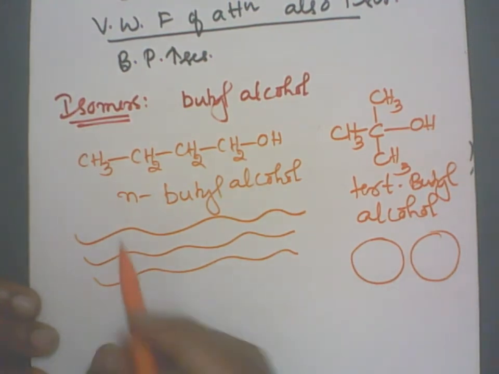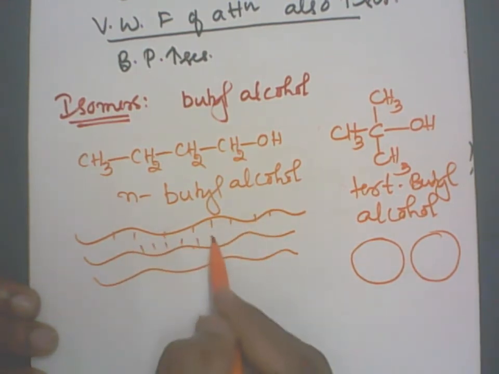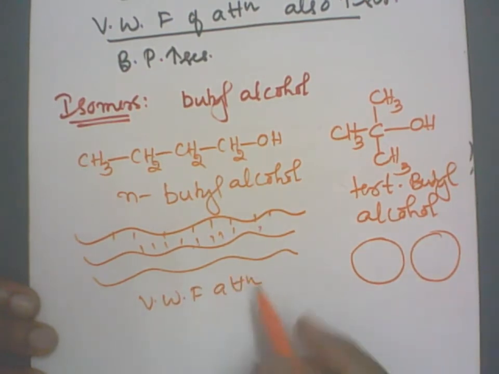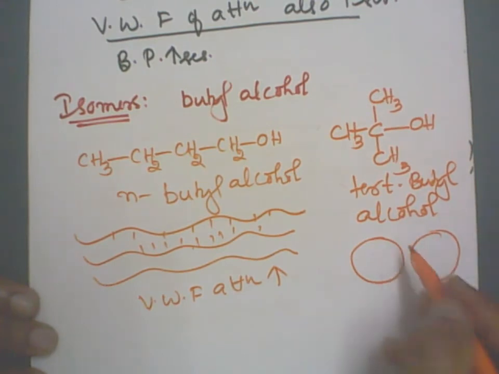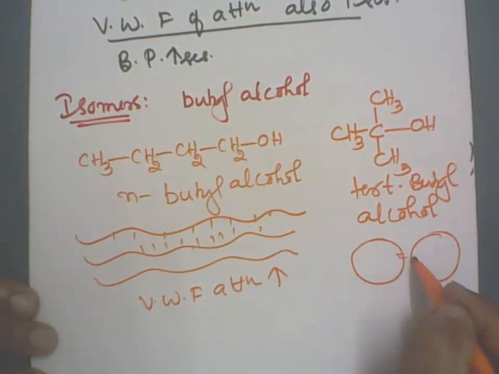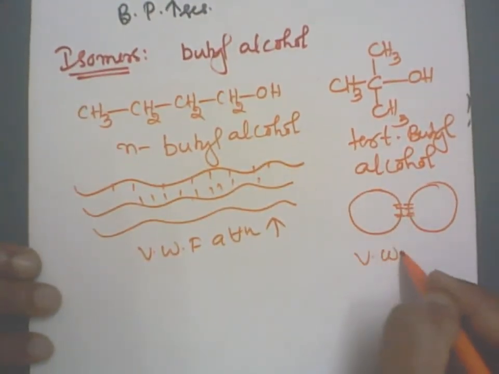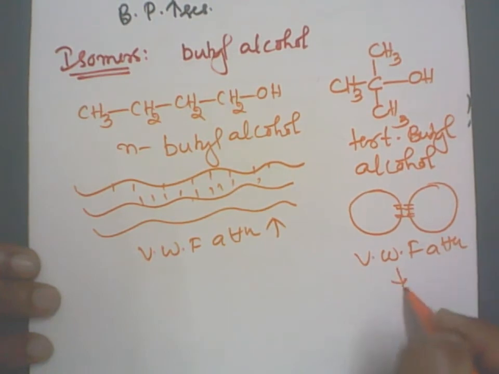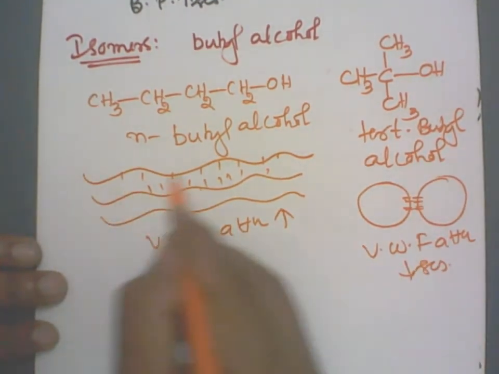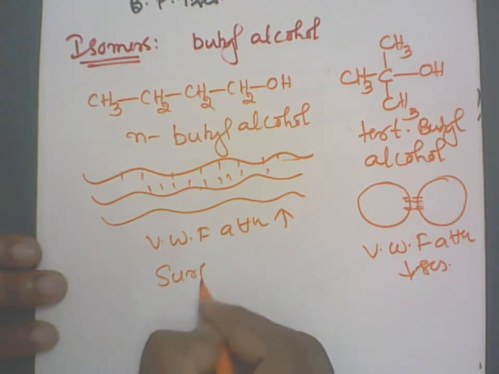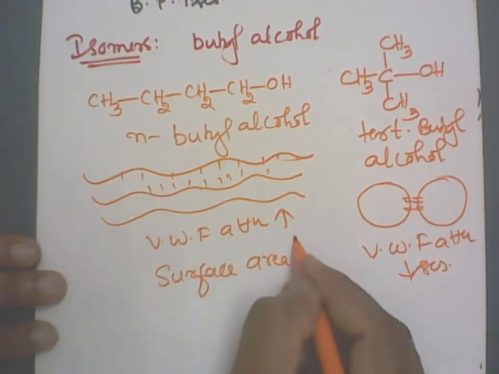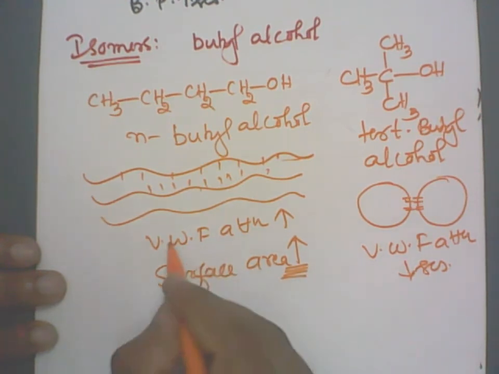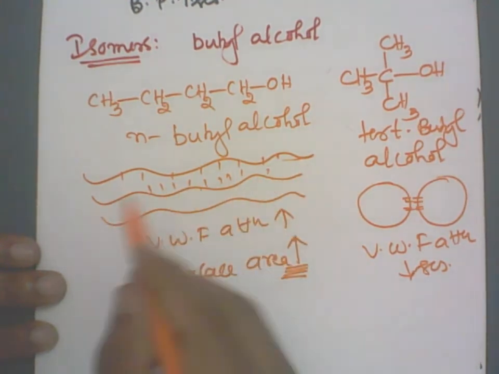Now, between the two chains, in the linear chain, more interactions are there throughout the chain, correct? Van der Waals force of attraction is more here. Now, in the branched one they are in contact at only this region, correct? Therefore, van der Waals forces of attraction decrease. Remember, surface area is more here. When the surface area is more, van der Waals force of attraction is more throughout the lengthy chain.